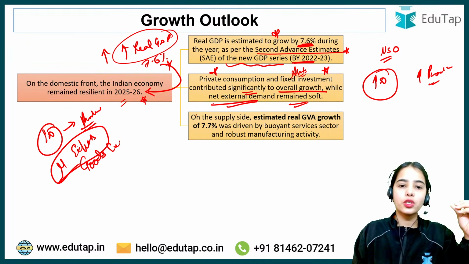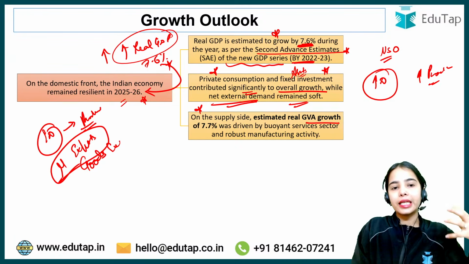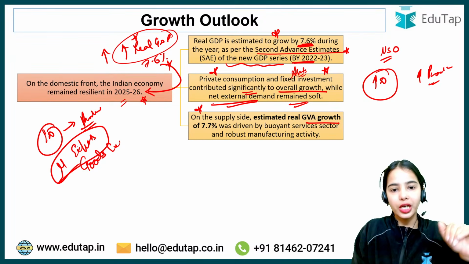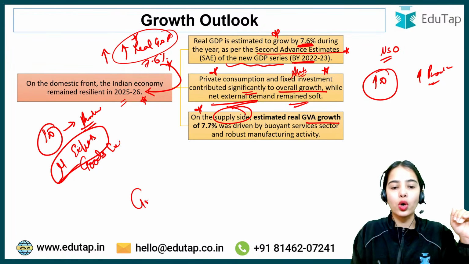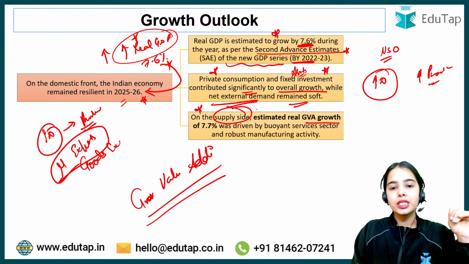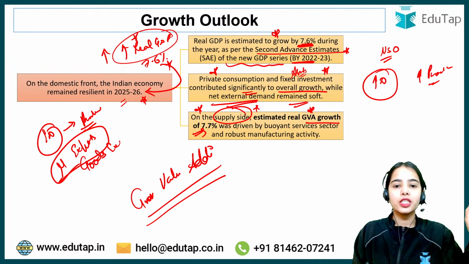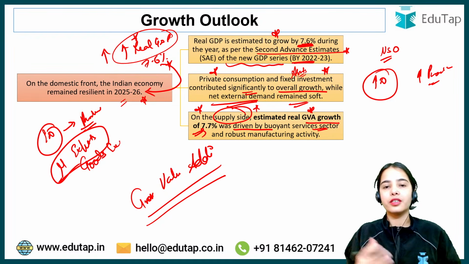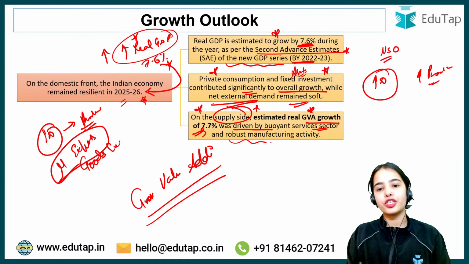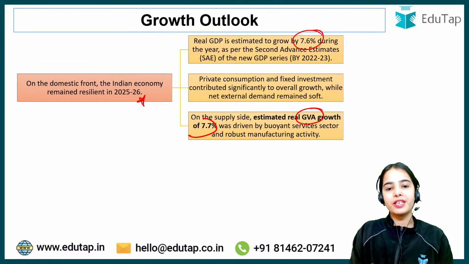Next, on the supply side, estimated real GVA growth. If we see from the demand side, we take the real gross domestic product, but if we see from the supply side, we take the gross value addition, that is how much value addition has happened. On the supply side, estimated real gross value addition growth is 7.7%. This was driven by the buoyant services sector, which is still very healthy, and robust manufacturing activity. So in 2025-26 the growth was good: for the real GDP, the growth was 7.6%, while for the GVA, gross value addition, the growth was 7.7%.